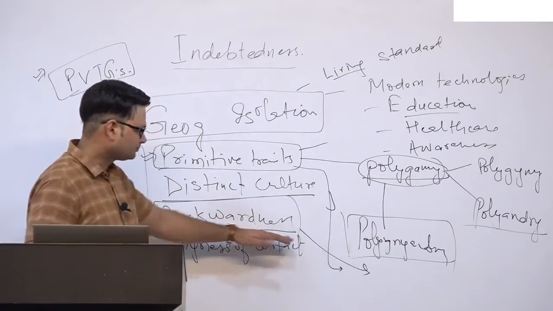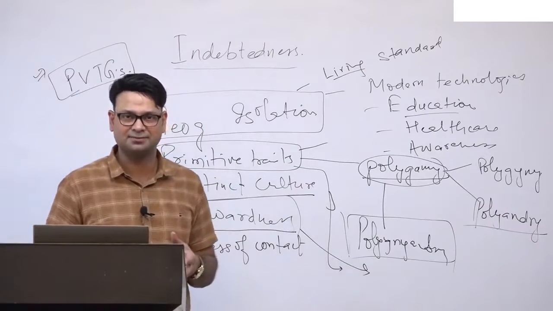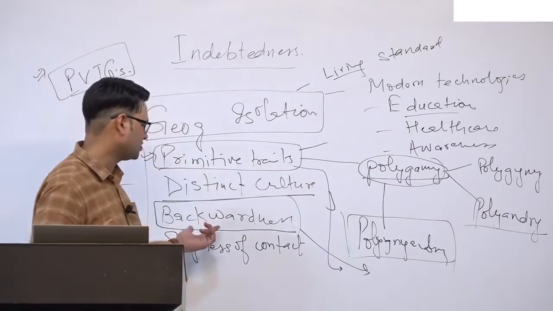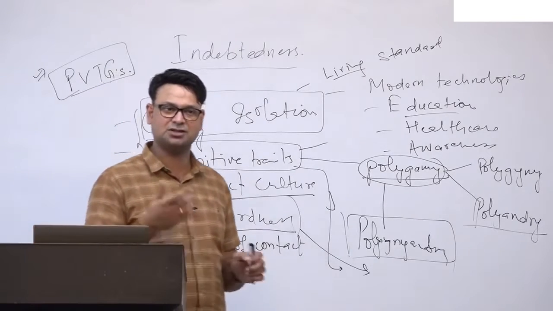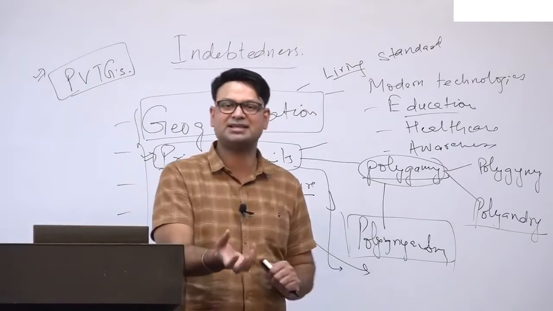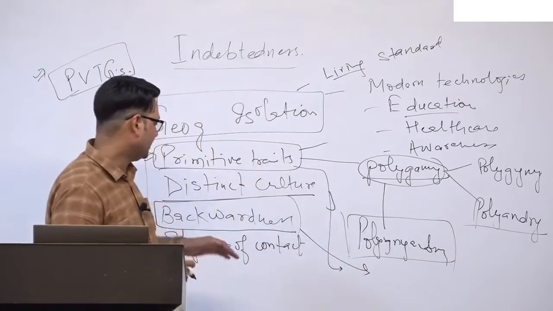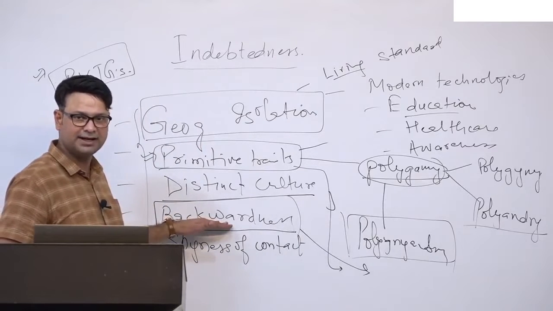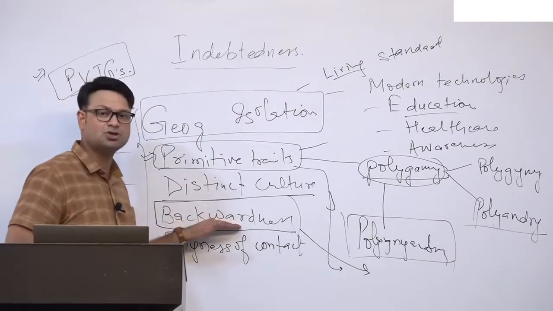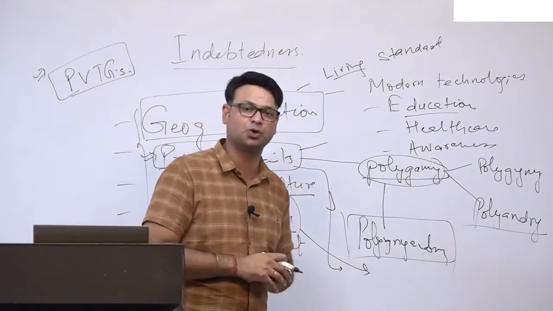So what kind of economic development is there, and how do they sustain in such a low production system where climate change is happening? If climate change is a big problem, then this backwardness, this poverty, this lack of resources will further be a problem for these tribal groups.